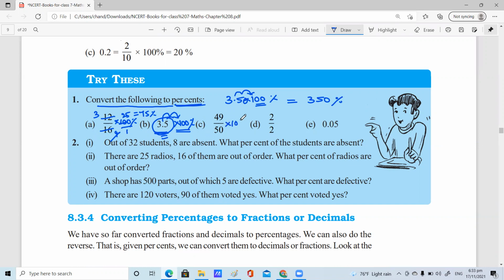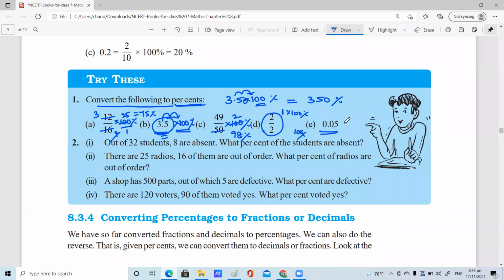The same way, this fraction also is the same thing. A fraction should be converted into percentage, which means you have to multiply it with 100%. 49 2 times 98%. This is the same number by same number. It is only one whole, right, children? One whole multiplied with 100% is 100%.